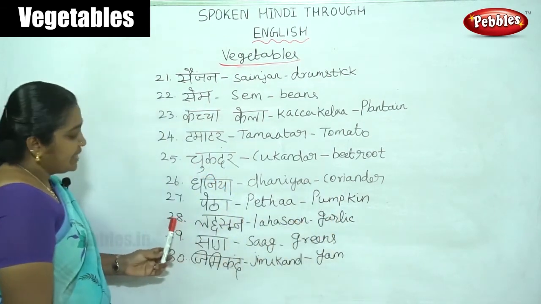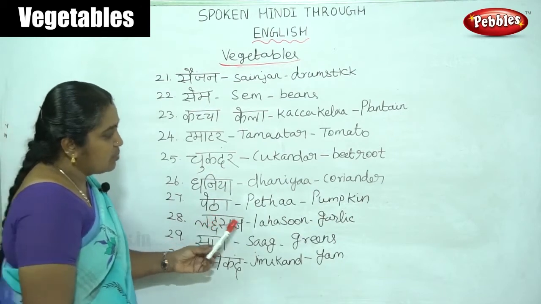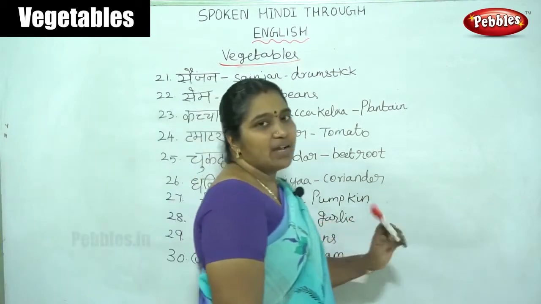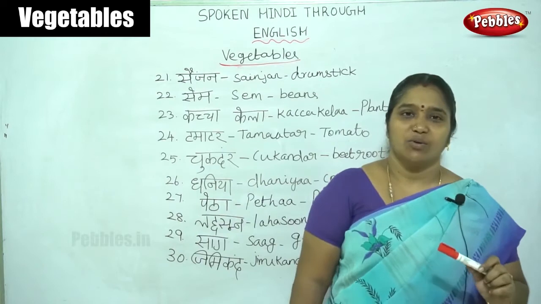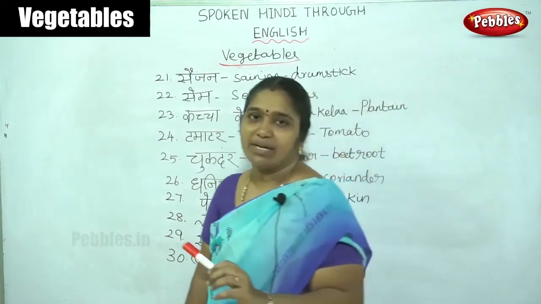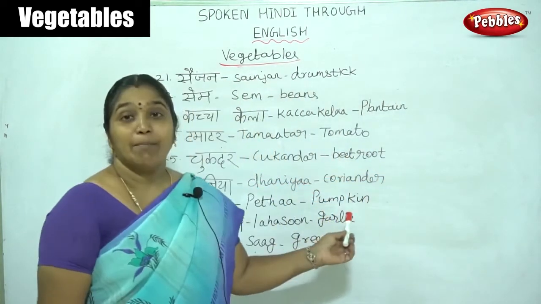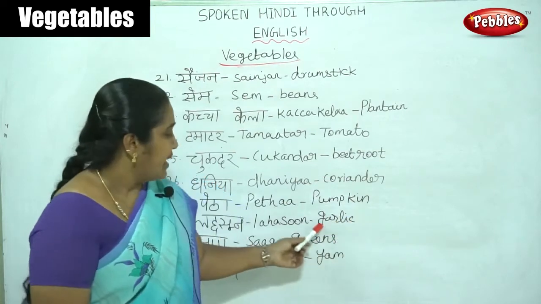Then 28 is lahasun. Lahasun means garlic. Okay, garlic is very important. You know, garlic is very important. It purifies our blood.